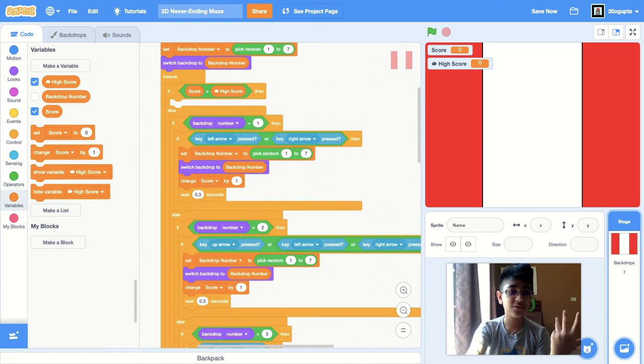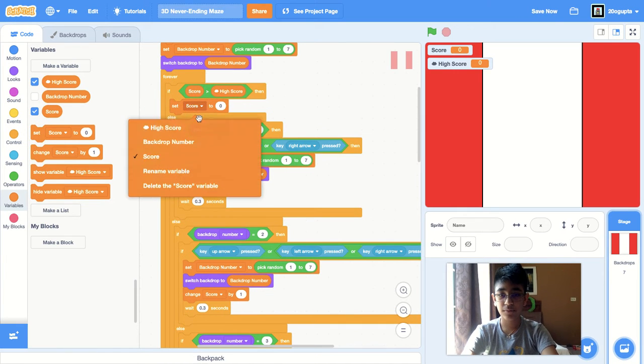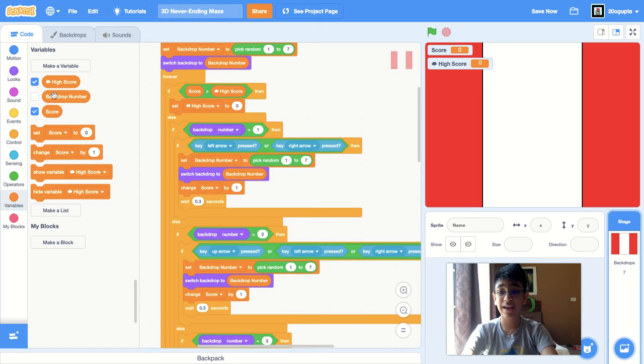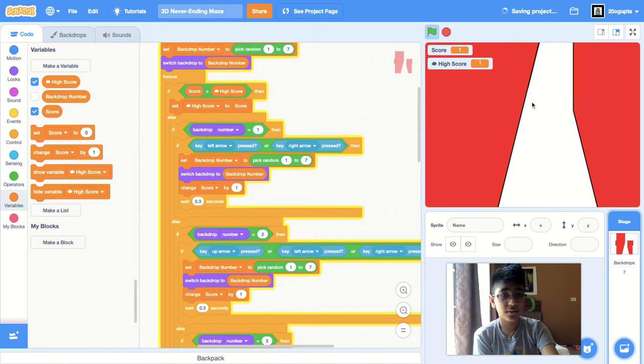So the highest score becomes the high score. We can put set score, but we're going to change it to high score because we want to set the high score to score. There we go.